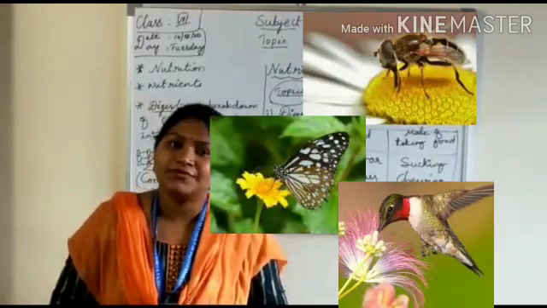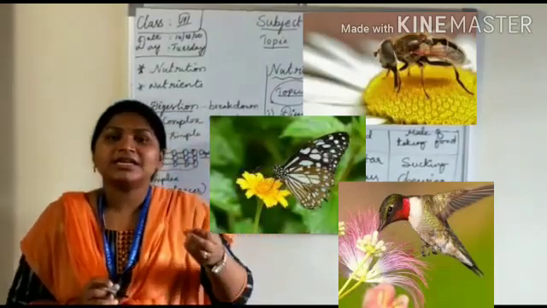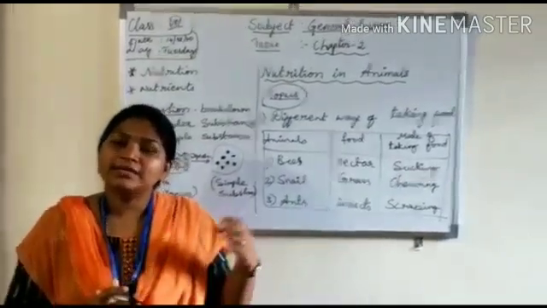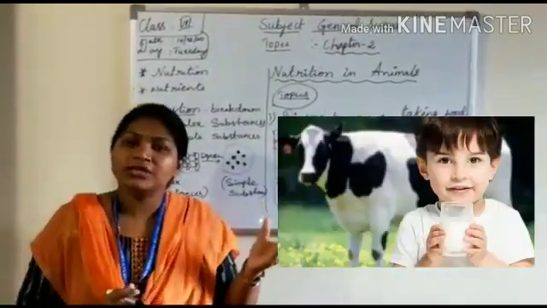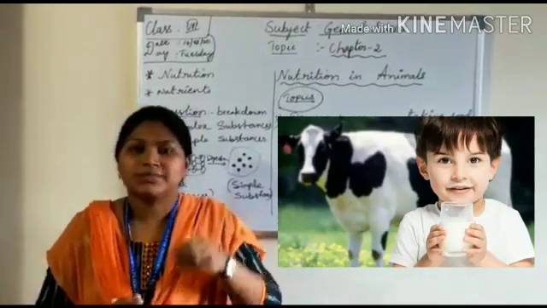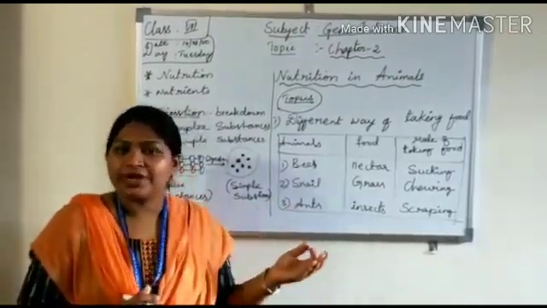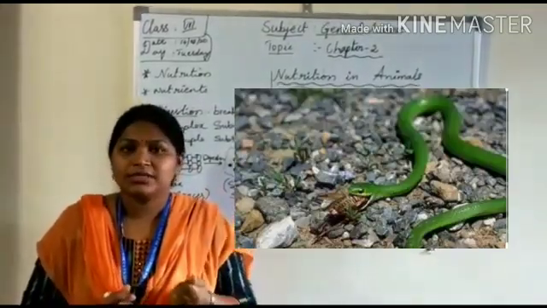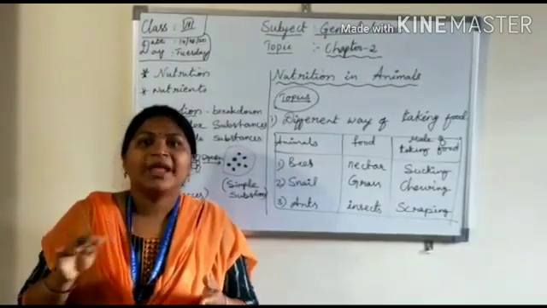Honeybees and hummingbirds suck nectar from the flowers of plants. Humans and other animals feed on mother's milk. Snakes swallow other animals and prey upon them.